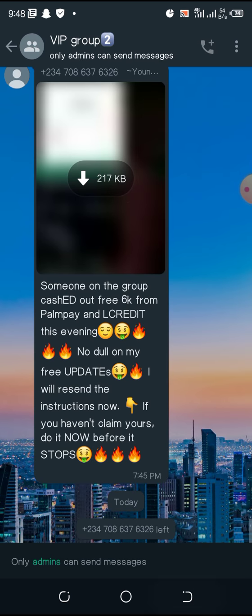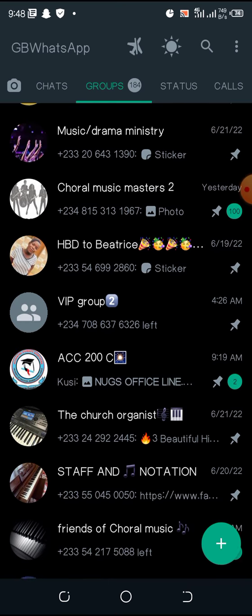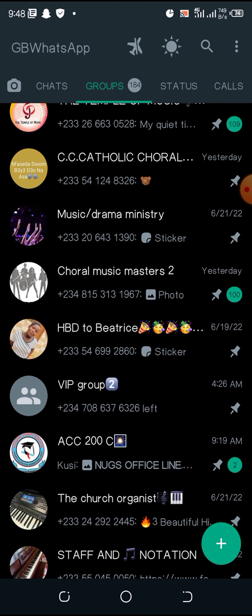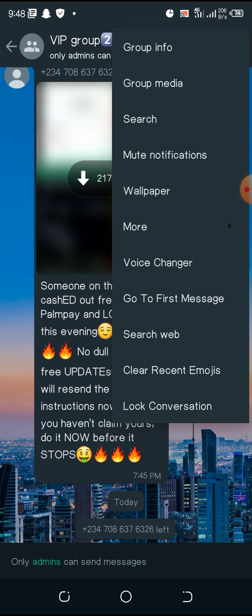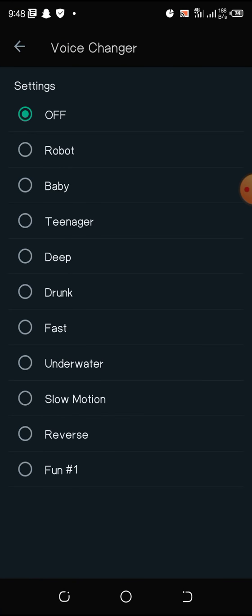So that's the new thing they have introduced in WhatsApp. And another one is, you can open a group and come here. When you are doing a recording, you can change your voice to a teenager or a robot or baby, or your preferred one here. You can change it.